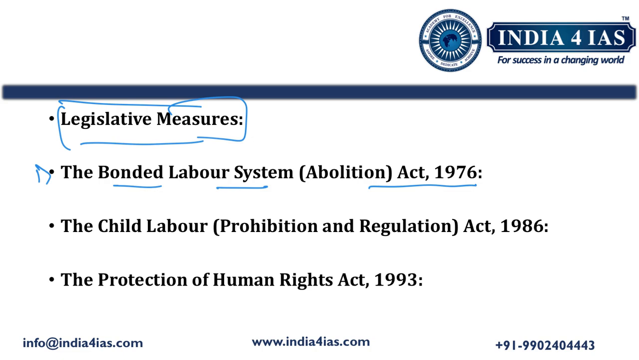So that is the first act. Then the second legislative measure is the Child Labor Prohibition and Regulation Act 1986. So this act prohibits child labor in certain hazardous occupations, and it regulates the conditions of work for children.